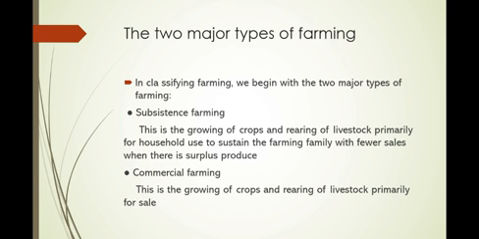In classifying farming, there are many ways of doing so, but the easiest way is to start with the bigger classifications and move on to the smaller ones. So the major classifications of farming are subsistence and commercial.